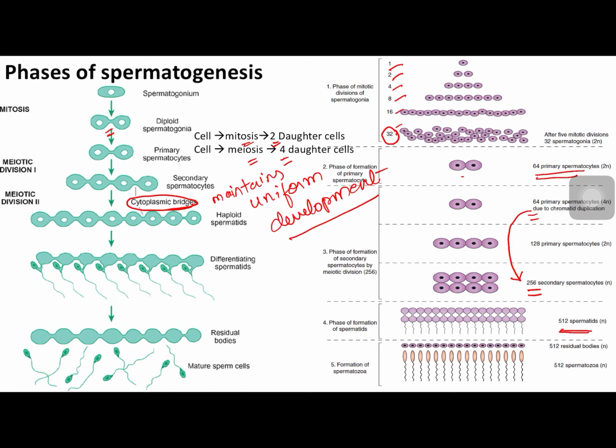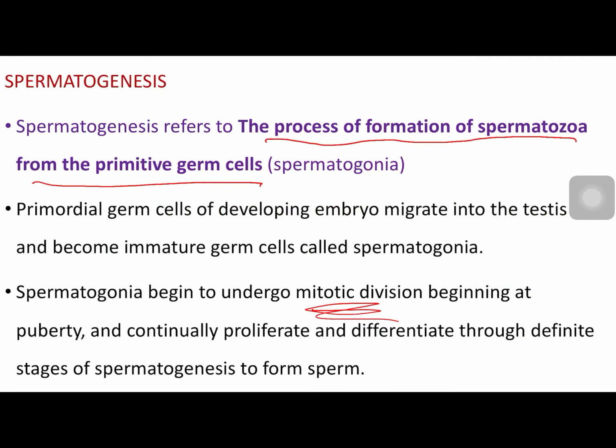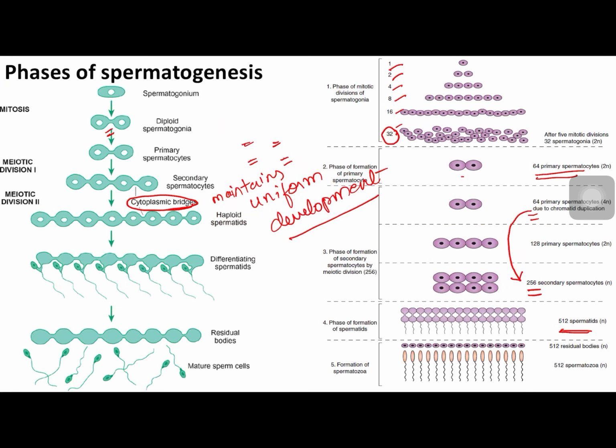So I'll revise the different phases of spermatogenesis along with its definition. Spermatogenesis is production of spermatozoa from immature spermatogonium. The process of formation of spermatozoa from primitive germ cells is called spermatogenesis.